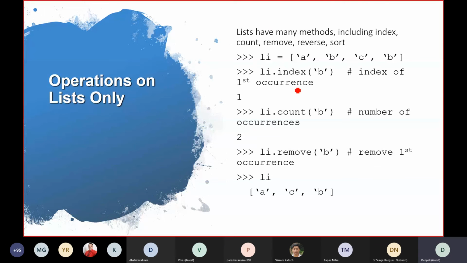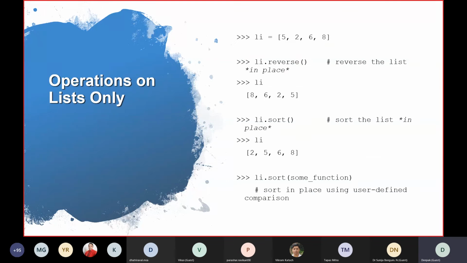So all these options are possible on list, not on tuples, because we can't change the tuples. You can reverse the list. That's also possible. You can do sorting on the list. Sorting is a very important thing. I think everybody knows. You can use some user-defined functions for sorting.